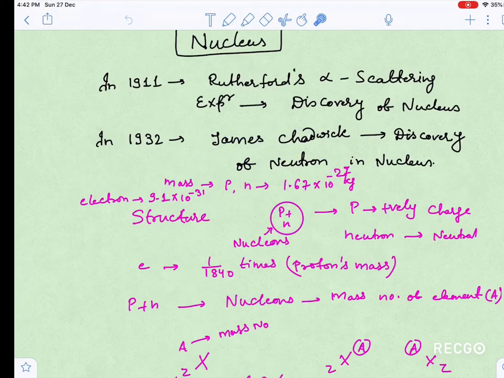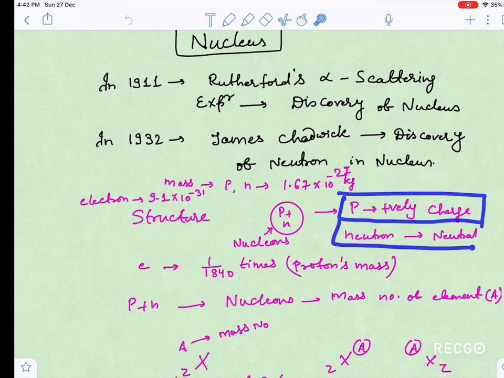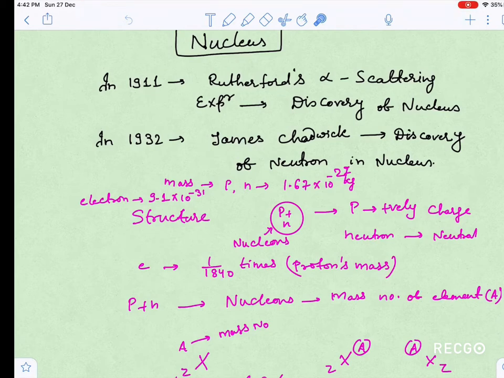This is the thing which we have already discussed in both atomic models. The mass of electron is 9.1 into 10 power minus 31 kilogram, as you know, and proton and neutron are approximately the same. Neutron is a little bit heavier than proton. Neutron is 1.678 and proton is 1.673, so that's why I have taken 1.67 into 10 power minus 27 kilogram. Proton plus neutron are collectively known as nucleons. You have to know that proton is positively charged and neutron is neutral. Electron is 1 by 1840 times lighter than the proton.